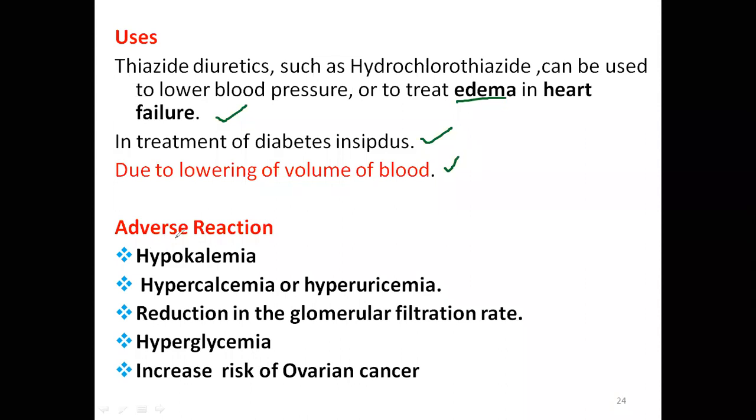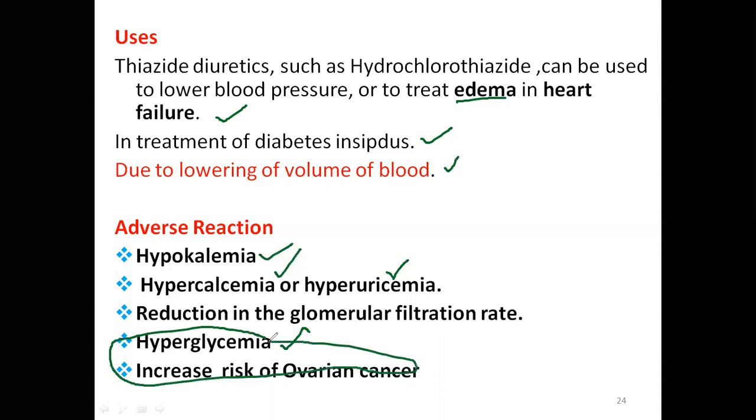Then adverse effects: hypokalemia, hypercalcemia, hyperuricemia, where uric acid is increased, then reduction in glomerular filtration rate, and hyperglycemia. Blood sugar levels are increased with these diuretics, and there is increased risk of ovarian cancer. So you need to take care of these two side effects with these thiazide diuretics.